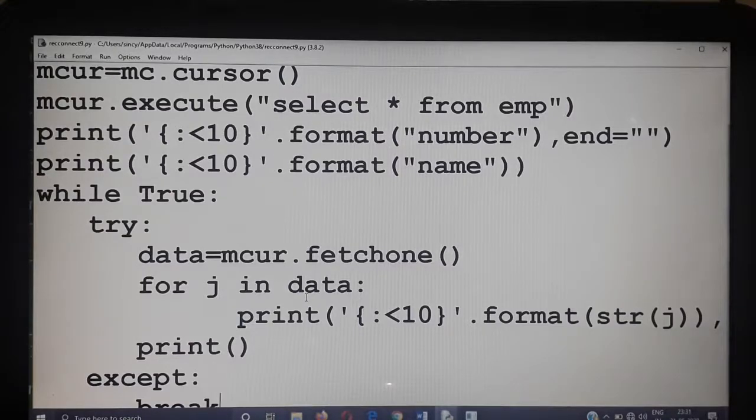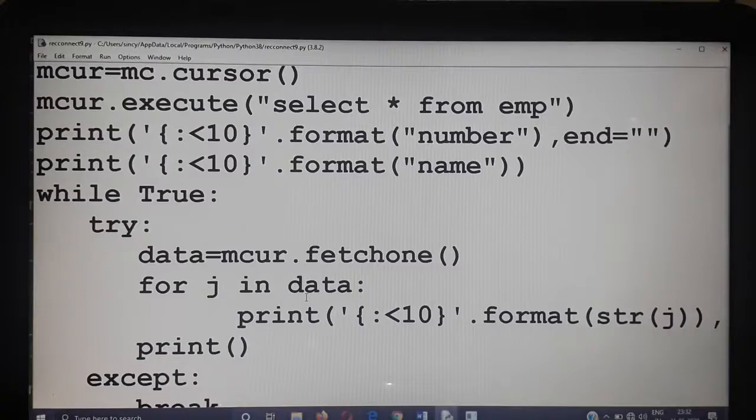One is fetchone, that will extract one record at a time from the cursor object. Second one, fetchmany. Fetchmany has an argument, so the specified number of records will be extracted from the cursor object. And fetchall will extract the entire records from the cursor object.